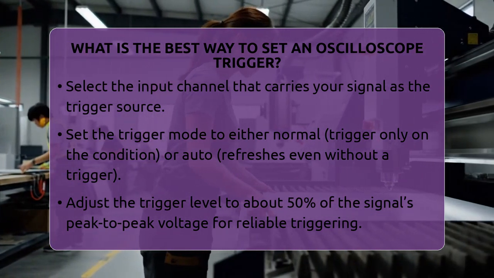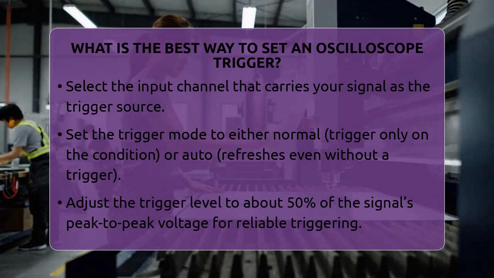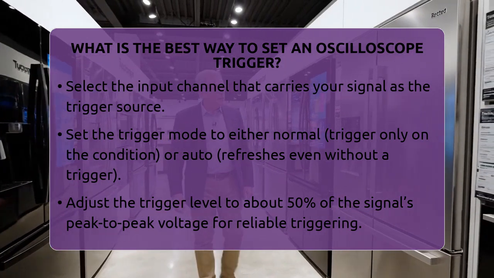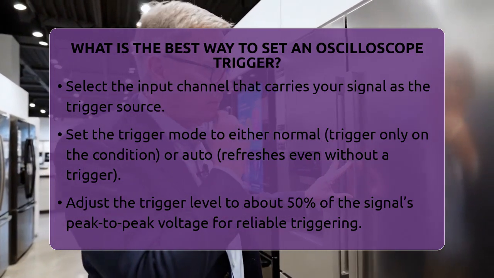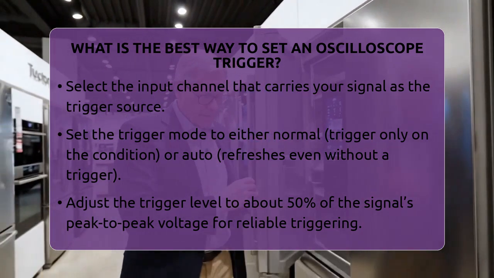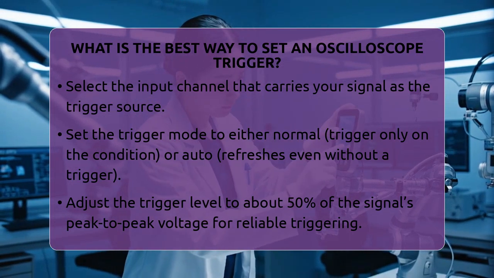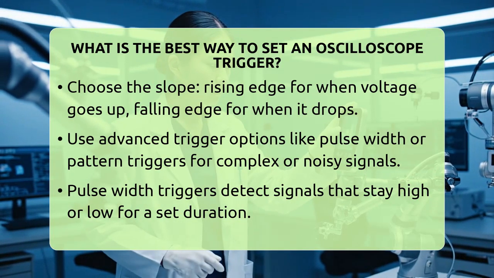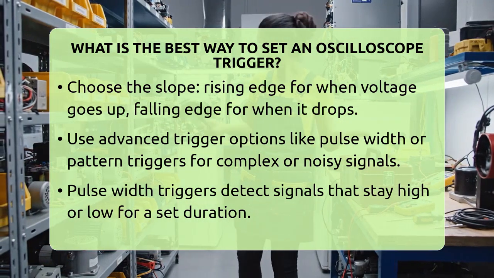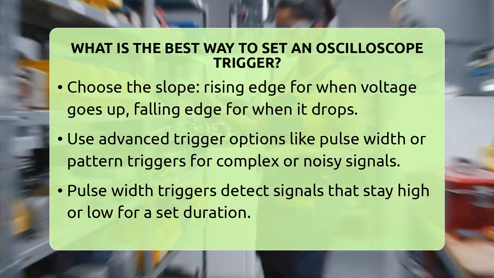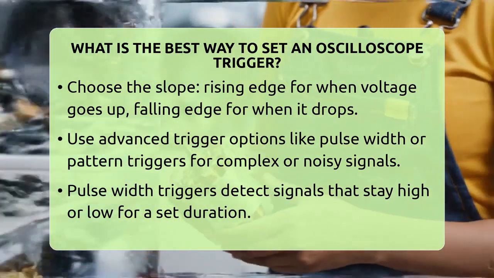A good rule of thumb is to set it around the middle of your signal's voltage range, often about 50% of the peak-to-peak voltage. This way, the oscilloscope triggers reliably on the same part of the waveform, whether it's on the rising or falling edge. Speaking of which, you also choose the slope. Rising edge if you want to trigger when the voltage goes up, or falling edge if you want to trigger when it drops.